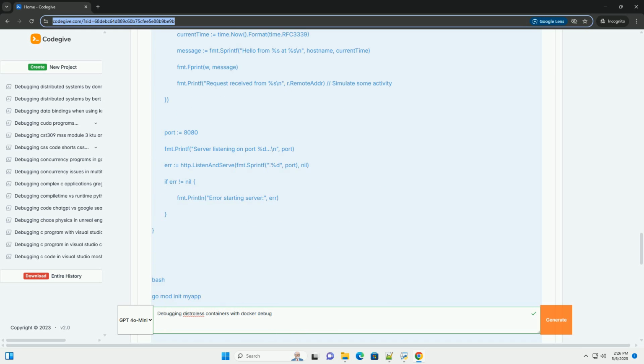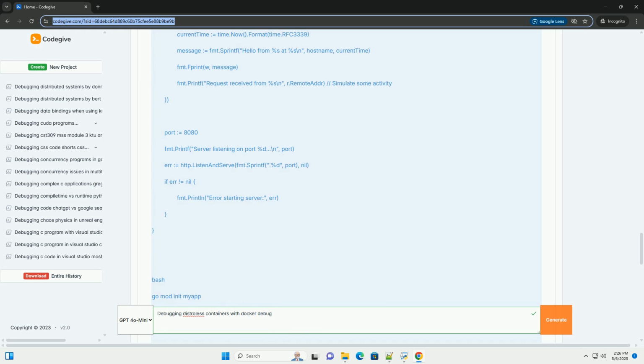Debugging Distroless containers with Docker Debug, a comprehensive guide. Distroless containers offer significant advantages: smaller size, reduced attack surface, and faster deployment. However, their minimal nature also makes debugging challenging. Traditionally, tools like Bash or strace are missing, requiring alternative approaches. Docker Debug, a relatively new feature, simplifies this process by allowing you to attach debugging tools to running containers without modifying the original image.